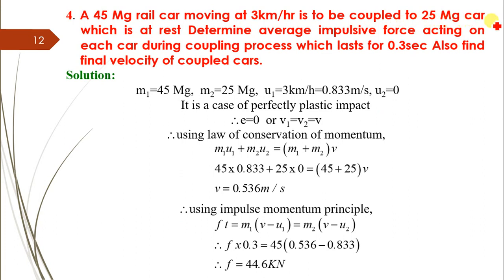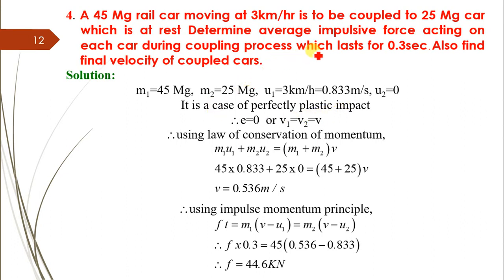Next, a 45 Mg rail car moving at 3 km per hour is to be coupled to a 25 Mg car which is at rest. Determine the average impulsive force acting on each car during the coupling process which lasts for 0.3 seconds. Also find the final velocity of the coupled car. So here two cars are given, m1 and m2. Initial velocity of the first car is 3 km per hour and the second car is at rest. So it is a case of perfectly plastic impact.